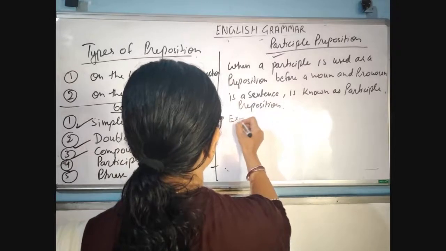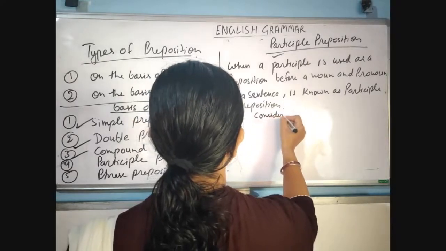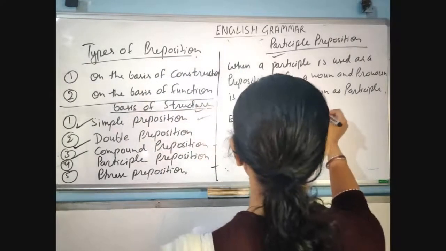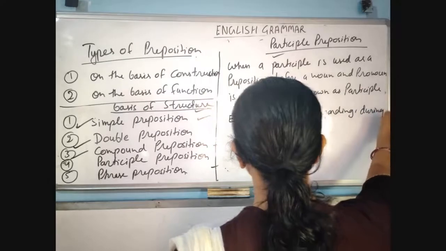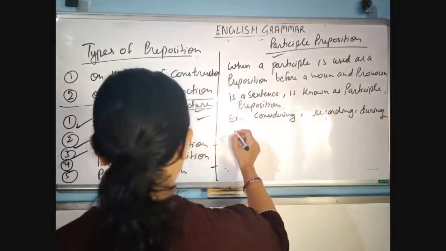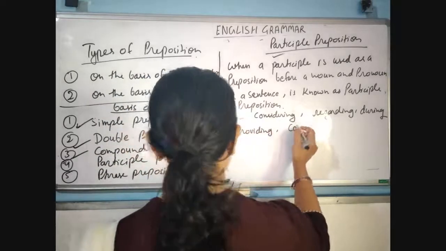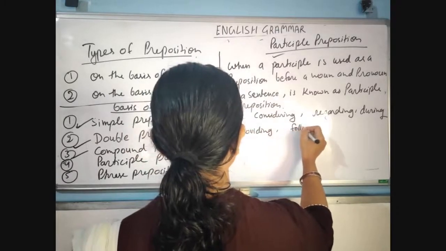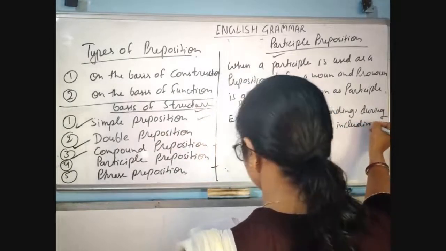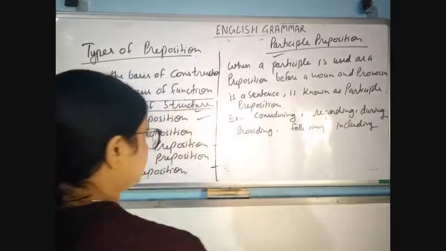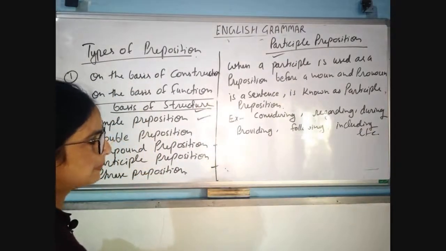There are some examples of participle prepositions: considering, regarding, during, providing, following, including, etc. There are so many other types of participle prepositions.